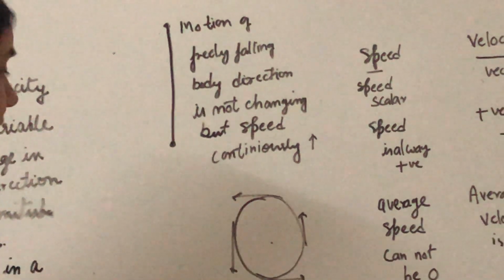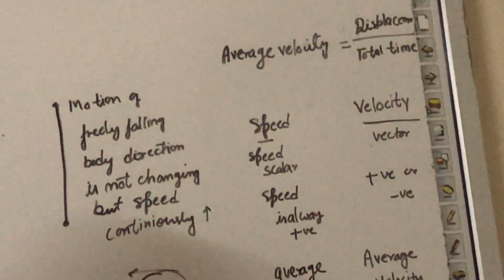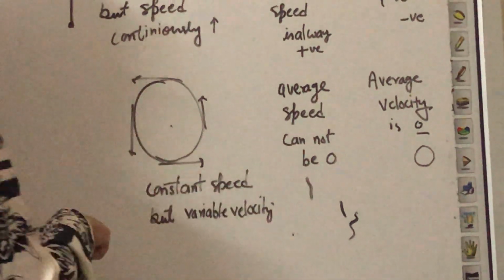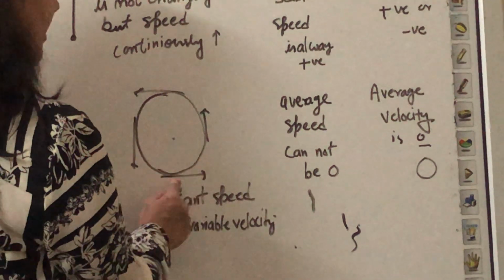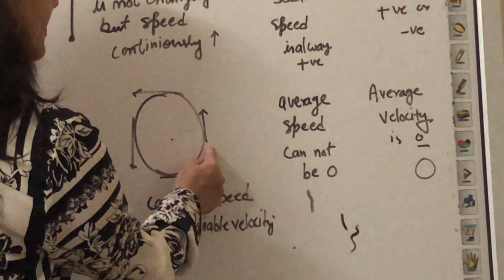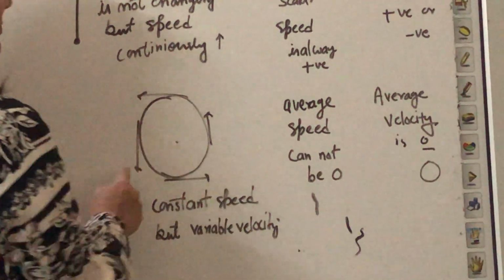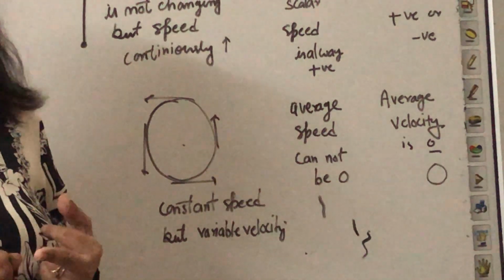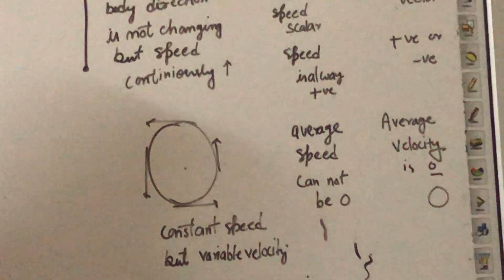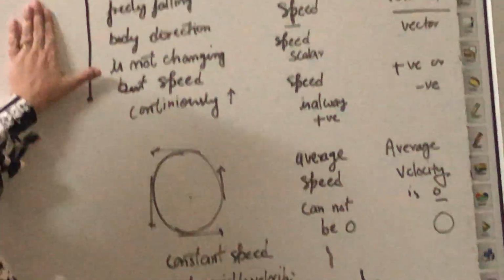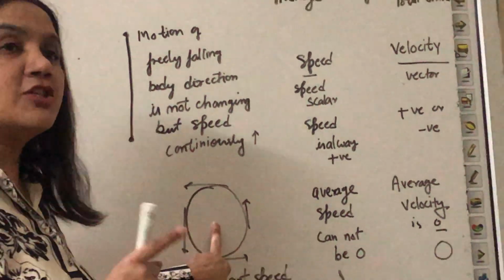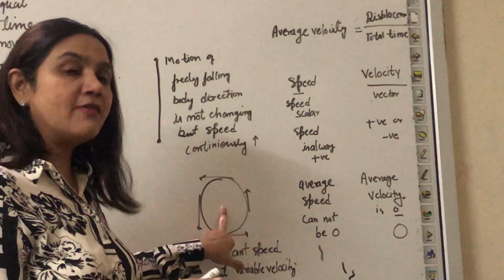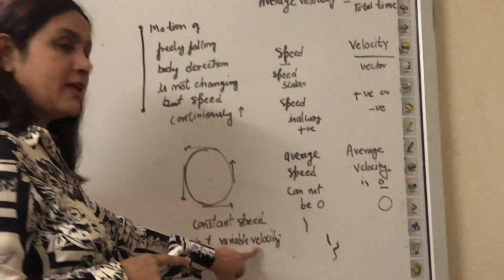One more example, uniform circular motion. You can see here the contrast, the magnitude is same, here the same speed, same speed, same speed. But what is going to change? Why is it known as the variable velocity? Because the direction is changing. So I mean to say, if only the direction is changing, even if the magnitude is the same, it is an example of variable velocity.